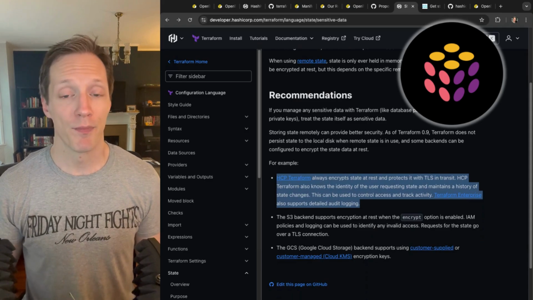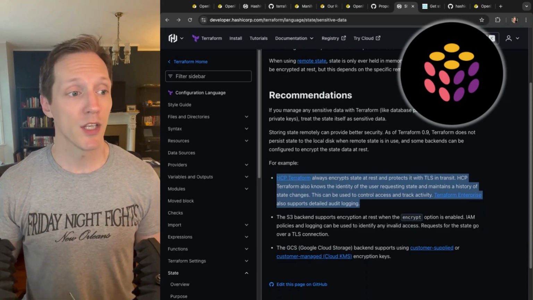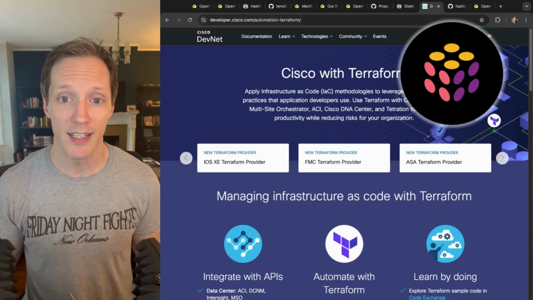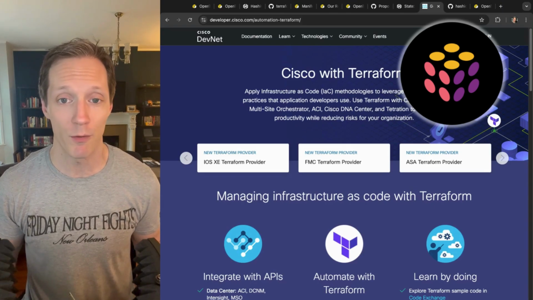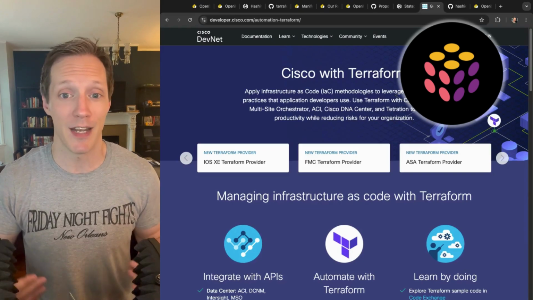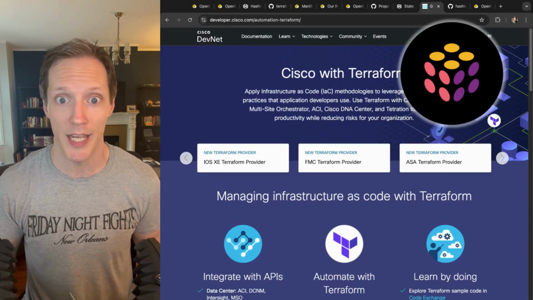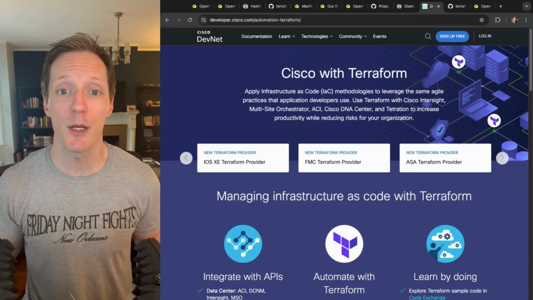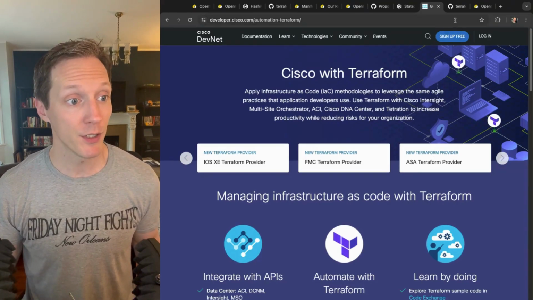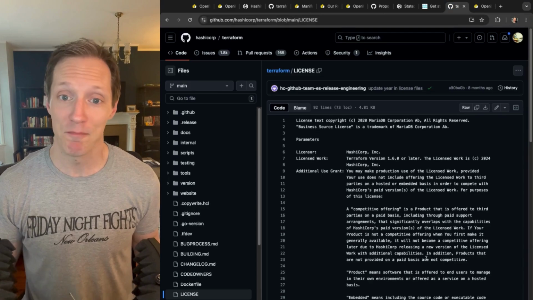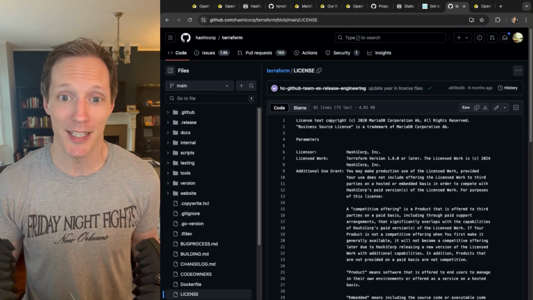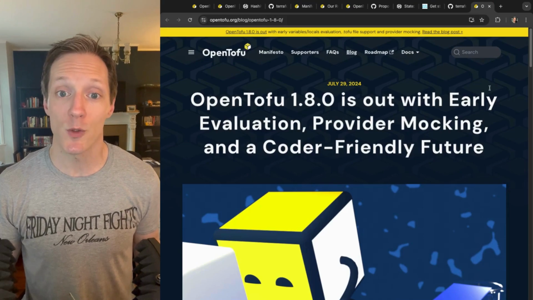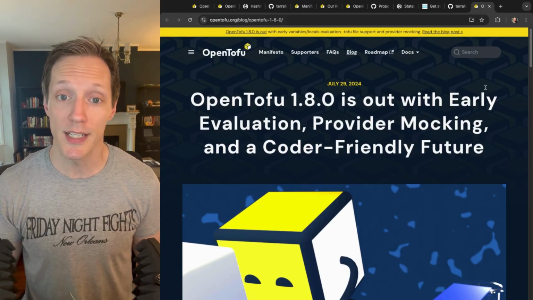Okay, so what now, right? Well, some people are still pushing Terraform, right? And that's fine. I've got nothing against people adopting Terraform as opposed to OpenTofu, just like I've never had a problem with people adopting Pulumi as opposed to Terraform. But for me, I'm looking at, well, who's going to make it easier for me, right? The first thing, reading through licenses, that's not easy for me. I don't speak legalese. But the second thing, OpenTofu is adding features that the community has wanted for a long time, and they're going to continue to do that.